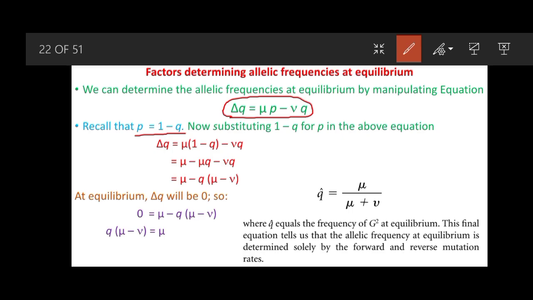Now substituting this 1 minus q for p in the above equation, we can manipulate these equations, and finally we will get a point where q hat equals the frequency of G2 at equilibrium, and this final equation is telling us that the allele frequency at equilibrium is determined solely by the forward and reverse mutation rates.